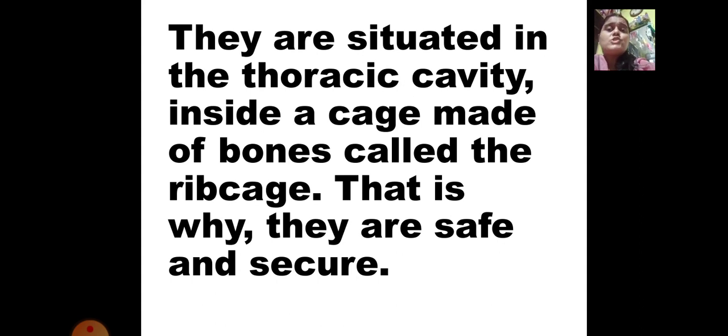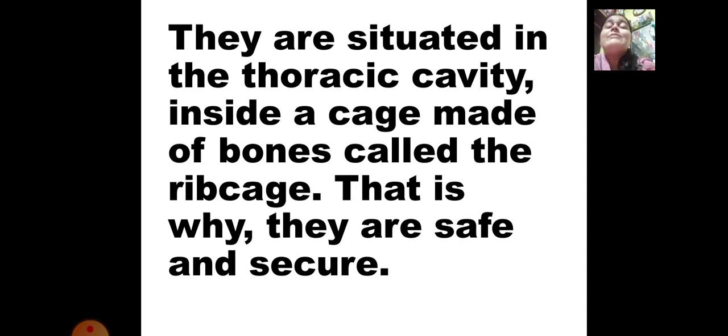They are situated in the thoracic cavity inside a cage made of bones called the rib cage. So they are packed inside a rib cage which is made up of bones, and they cannot come outside the rib cage.